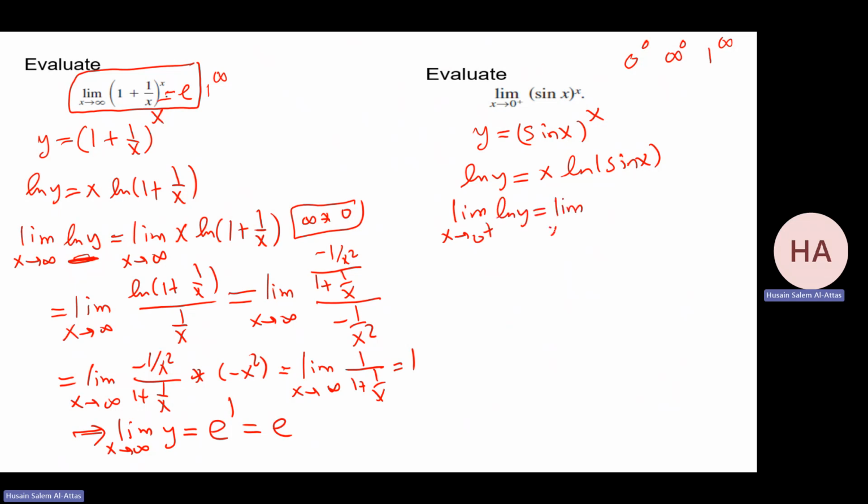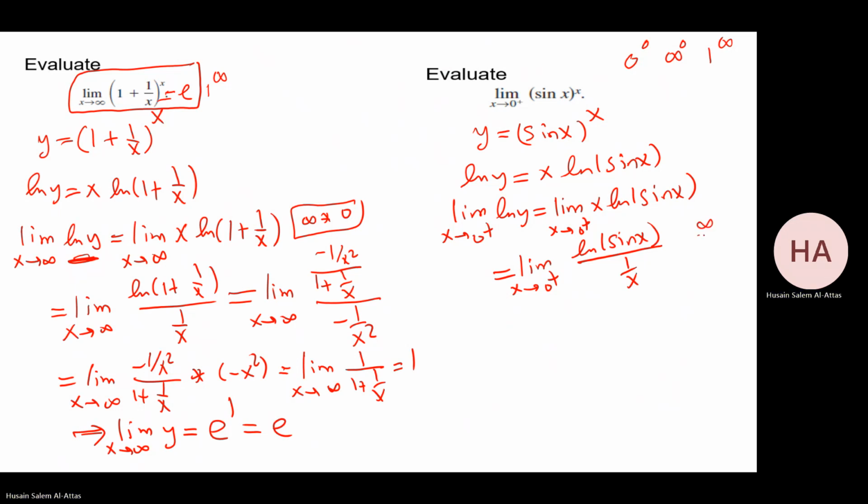That will be limit x goes to 0 from right, x ln sine x, like what we did before. I will take x to the denominator. I make it 1 over x over 1 over x. Now, if you apply, you have infinity over infinity category, plus minus, who cares?